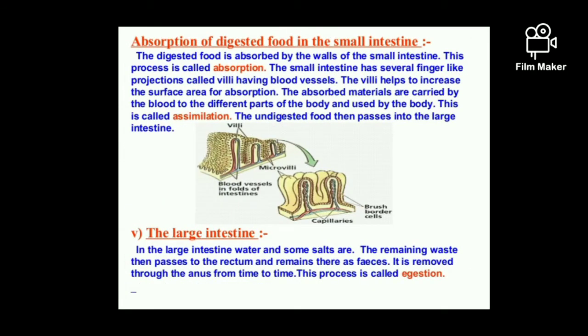After that comes absorption of digested food in the small intestine. The digested food is absorbed by the walls of the small intestine. You can see here the walls of the small intestine.